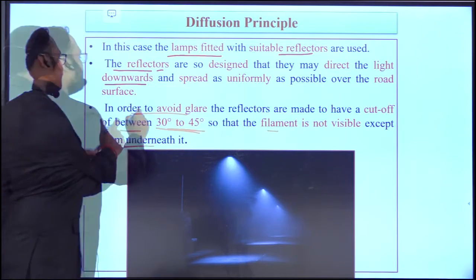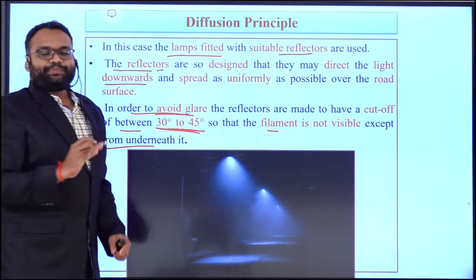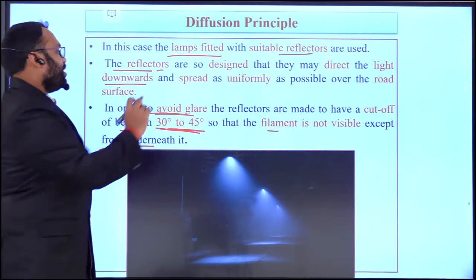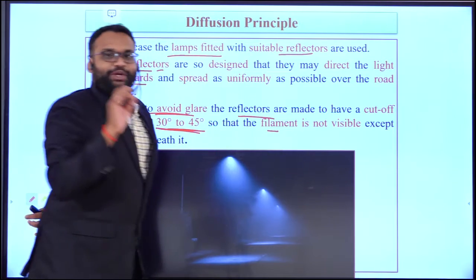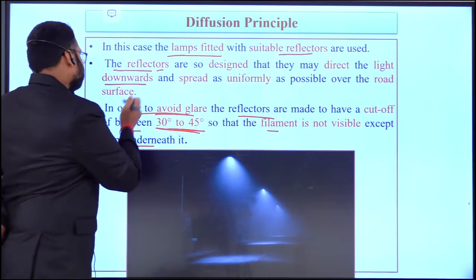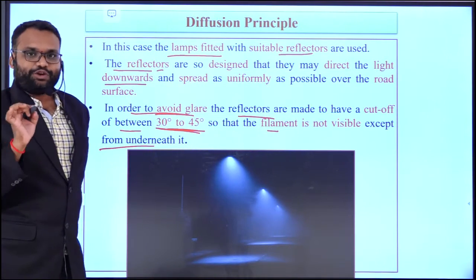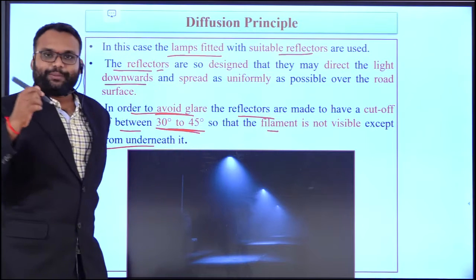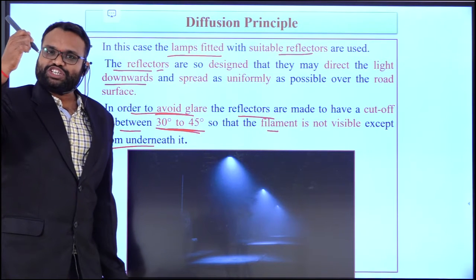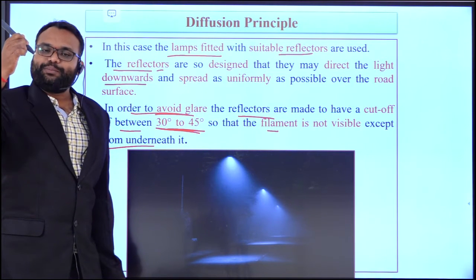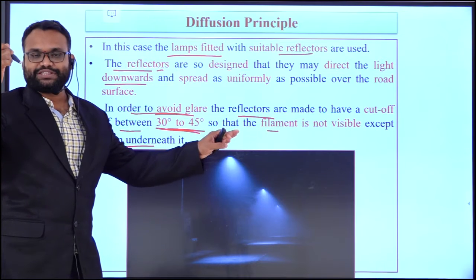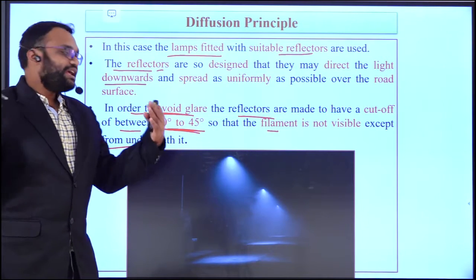Next, in order to avoid glare, the reflectors are made to have a cutoff between 30 to 45 degrees, so that the filament is not visible. The light is emitted within an angle of 30 to 45 degrees, so that we can avoid the glare.